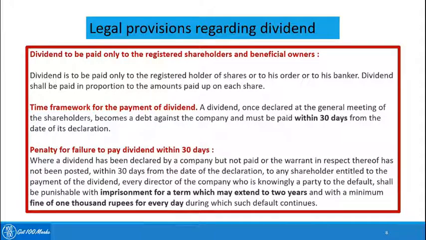Now, dividend is to be paid only to the registered shareholders and beneficial owners. Then a dividend once declared should be paid within 30 days from the date of declaration. And in case the company fails to do that, every director of the company who is knowingly a party to the default shall be punishable with imprisonment for a term which may extend to 2 years and with a minimum fine of 1,000 rupees for every day during such default.